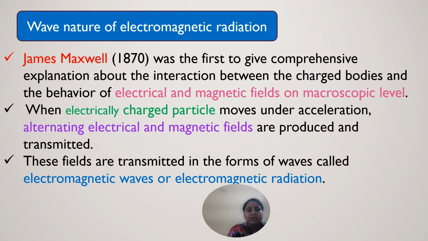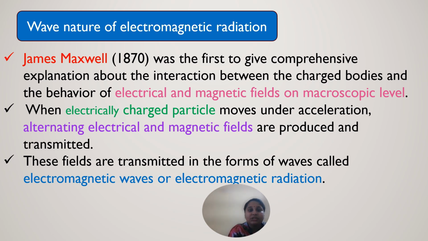The next concept is the wave nature of electromagnetic radiation. James Maxwell was the first to give a comprehensive explanation of the interaction between charged bodies and the behavior of electrical and magnetic fields on a macroscopic level.